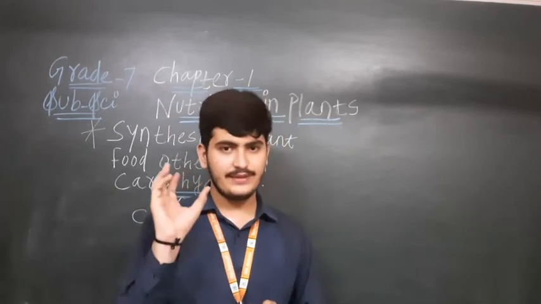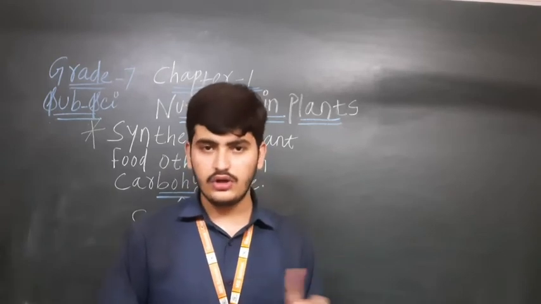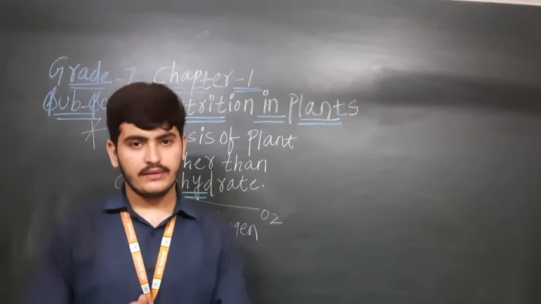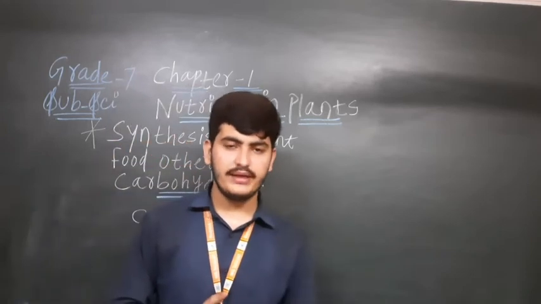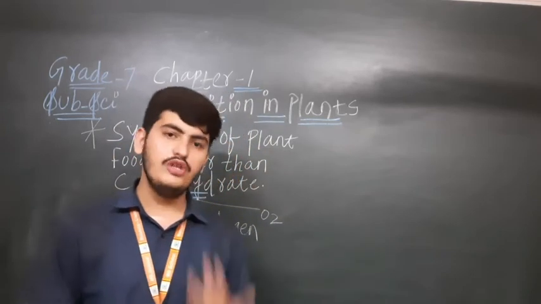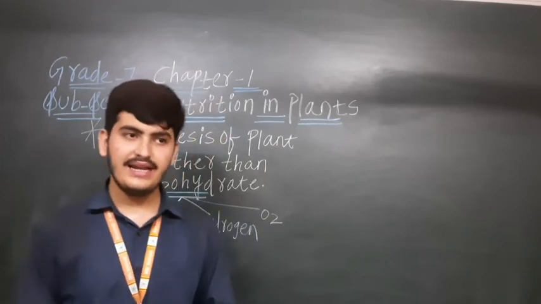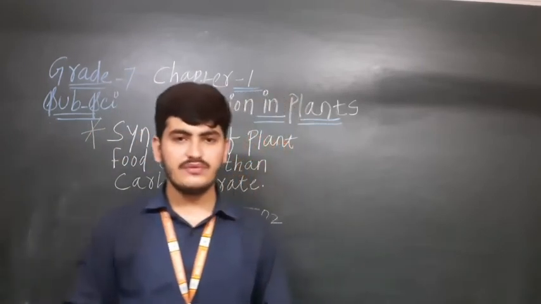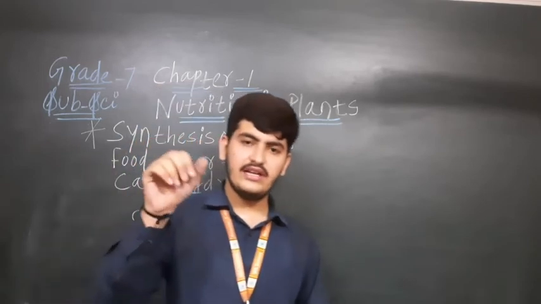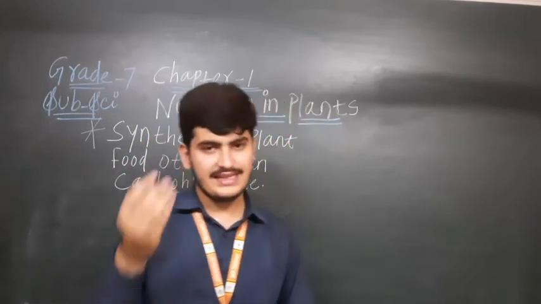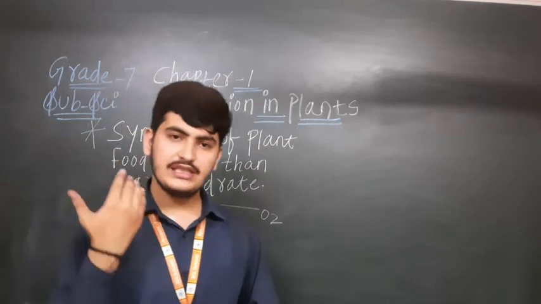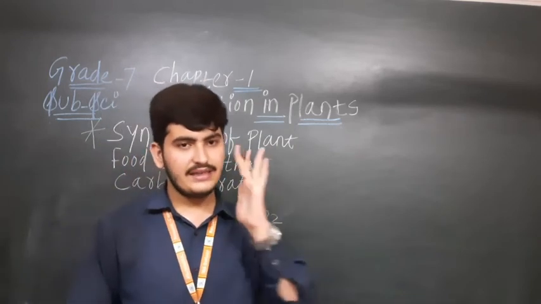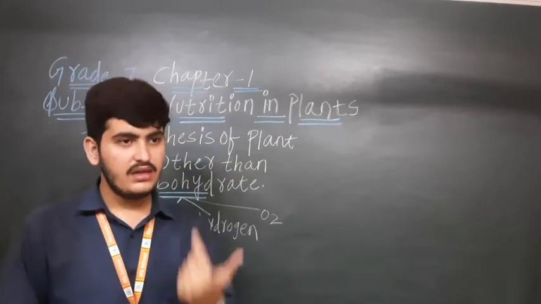The nitrogen gas which is present in the air, the plants are not absorbing that. That's why bacteria convert it into a useful form so that the plants can use it. Then again it mixes with the soil, and when we give water to the plants, the nitrogen which is present in the soil passes into the plant with the help of the roots and the stems.